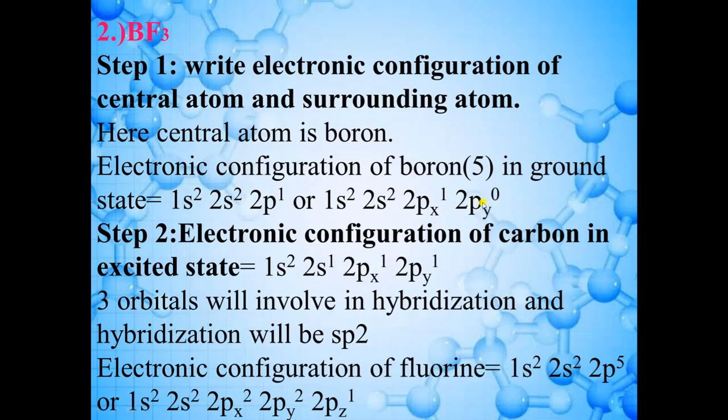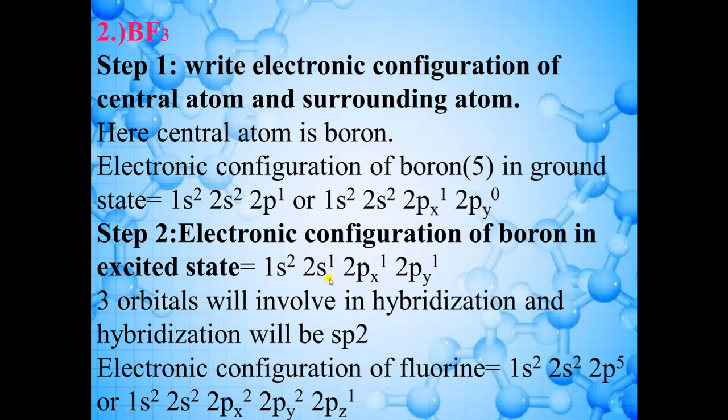Now we will write the electronic configuration in excited state. So the electronic configuration of boron in excited state is 1s2, 2s1, 2px1 and 2py1. So you can see here that one electron from the 2s orbital will jump to the 2py orbital, which is empty. There is no electron in 2py. So one electron from the 2s orbital will jump to a higher energy orbital.